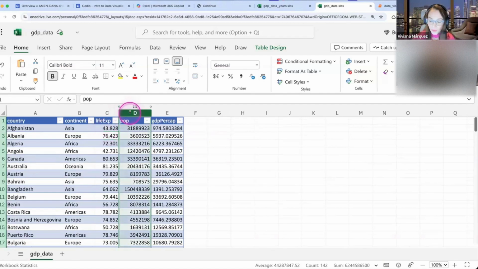What about population? Yes, it is numerical and it is discrete, because a country could have 1 million people or 1,000,001 persons, but they wouldn't have 1,000,000.5 people. It's a discrete number.